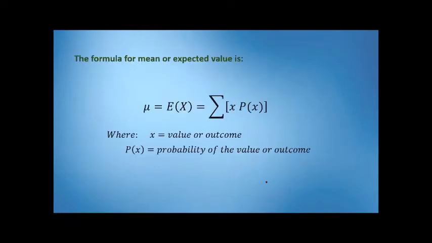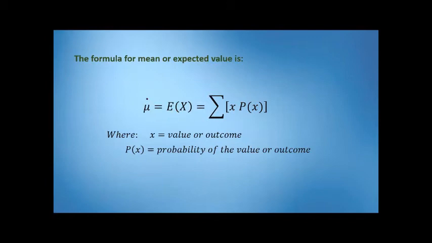So the formula for the mean or expected value is mu, or expected value, is equals to the summation of x times p of x. So ito ay product ng x at saka ng probability. Then yung summation niya, yun yung value ng mean or ng expected value.